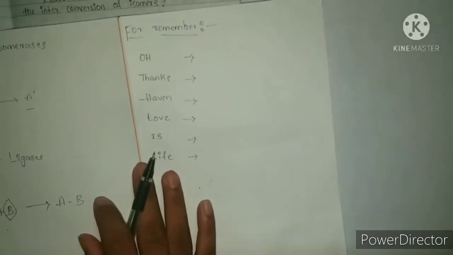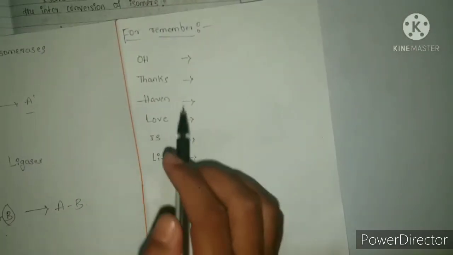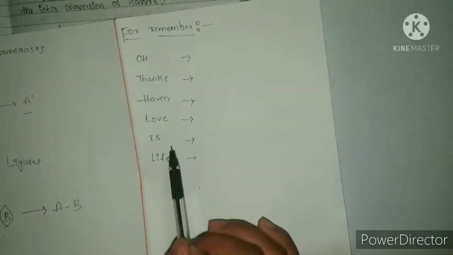You can remember this enzyme classification as "O Thanks Heaven, Love Is Life."